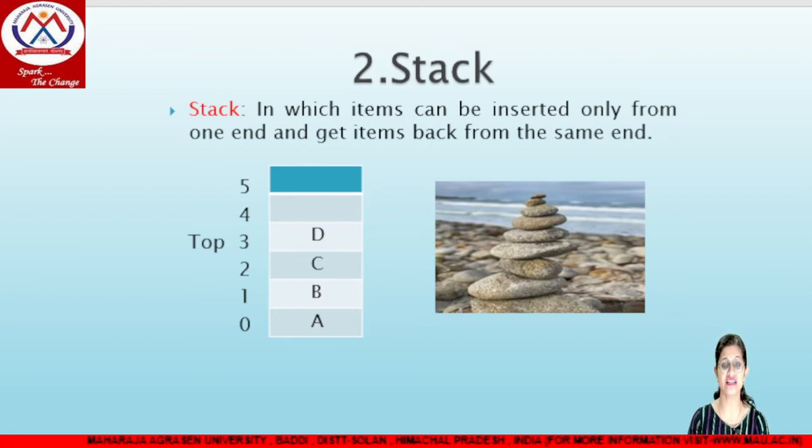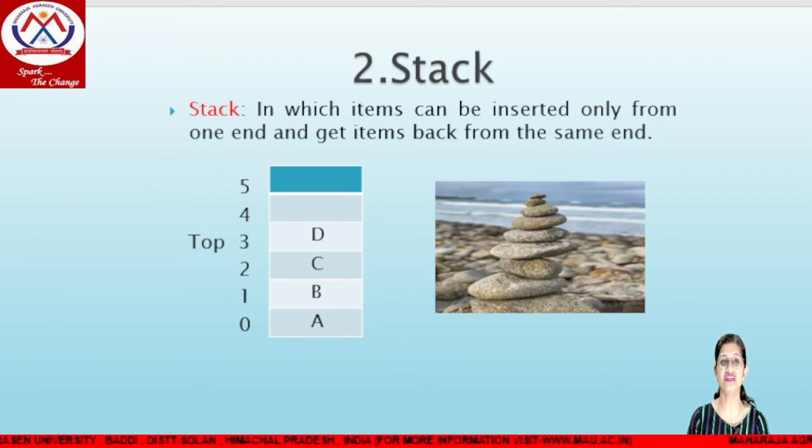We can limit the size of a stack similar to an array. If we give the size of the stack as 6, we are limiting its size, meaning it is also a static type of data structure, and it also uses primitive data structures that we have discussed earlier. So stack is also a primitive as well as a static data structure. Here you can see in the slide, we are writing top at index 3, meaning after inserting A, B, C and D, our top is at location 3 where D is inserted.